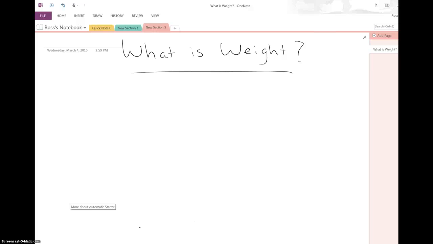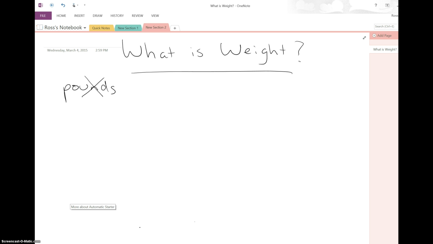So while we've been working on the force practice problems, I've gotten this question a lot. What is weight? A lot of times when we think about weight, we're thinking about how much we weigh, and we're thinking in terms of pounds. So one thing I want to get straight right off the bat is this idea. Get rid of that. When you're talking about your body weight, fine. Talk about pounds. But in terms of science, we're not looking at pounds.